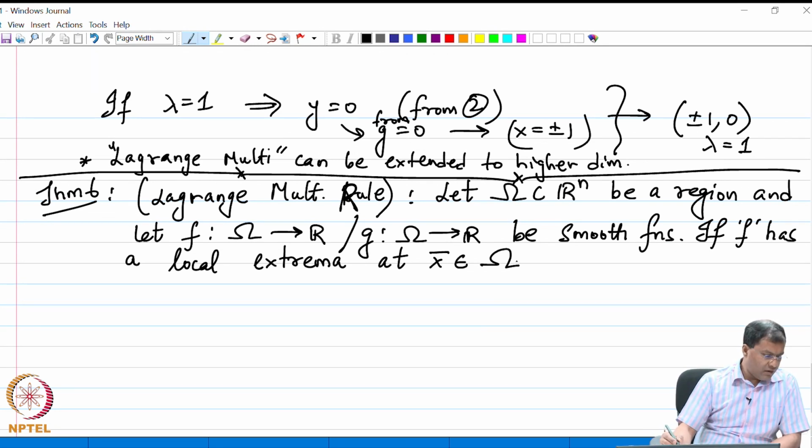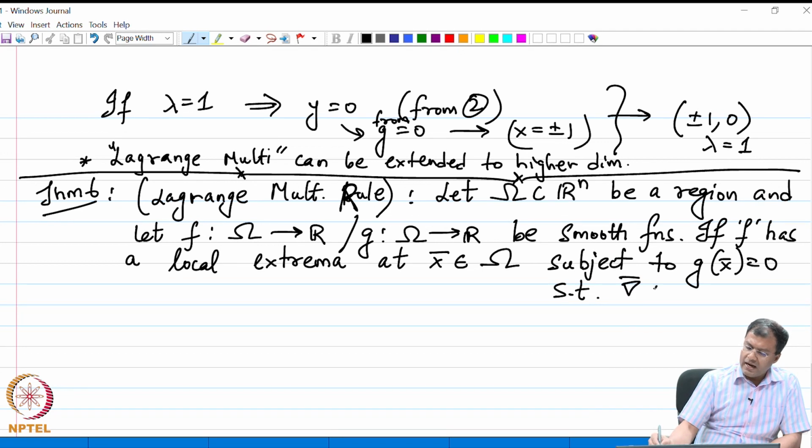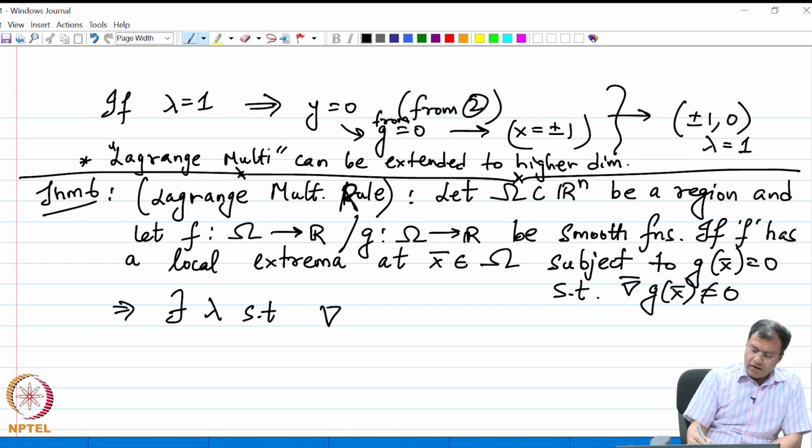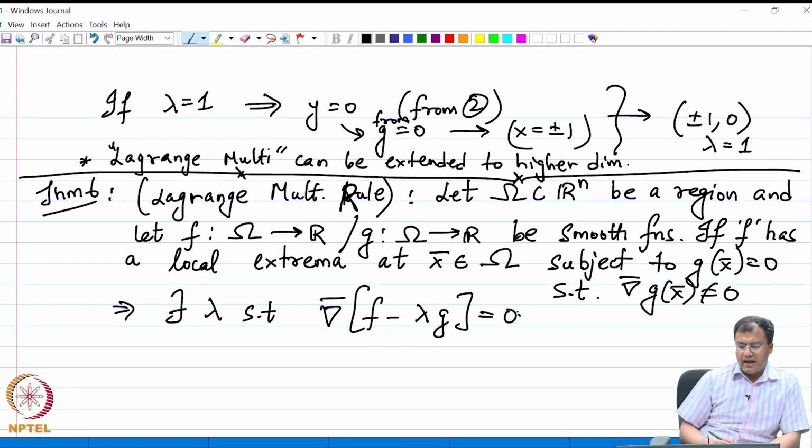So, suppose the local extrema is x bar, subject to the constraint g of x is equal to 0, and such that the gradient of g at x bar does not vanish. Then there exists a lambda such that the gradient of f minus lambda g is equal to 0, and this rule is true for Rn, where n is any integer.